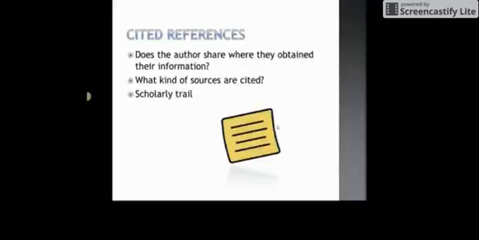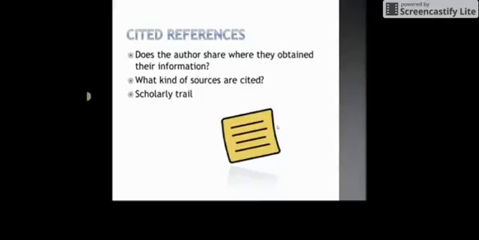The last piece of information that should be evaluated in every resource you find is whether or not the material has any cited references associated with it. These cited references, or bibliographies, show us that the authors of our work have reviewed previous research prior to completing their own publication. This can assure us that the ideas they've presented are not strictly their own, but have a basis in the scholarly world.